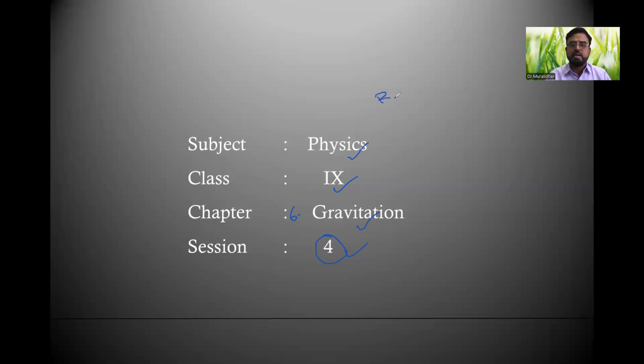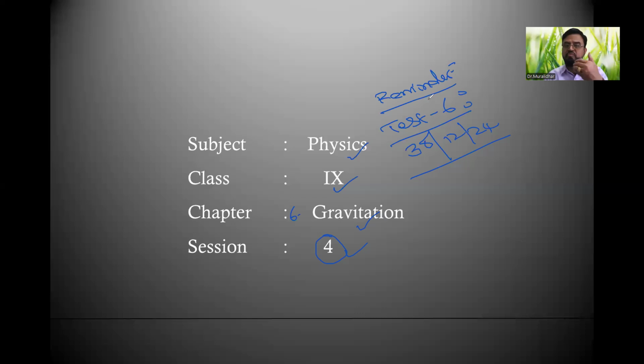Let me remind you that test 6 is on 30th December, with the same syllabus: the entire gravitation chapter, what we started from session 1 to session 4 or 5. Before going to what we are learning today, let us recall what we learned in the earlier 3 sessions. Then we'll move to the almost last session of concepts.